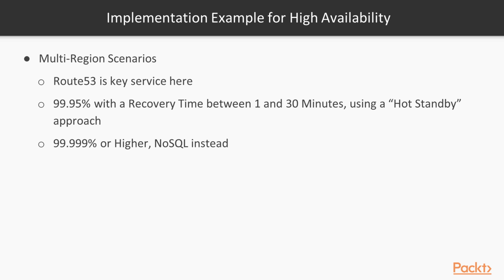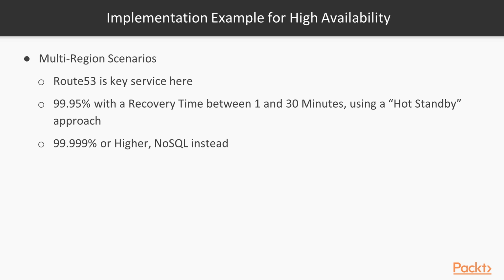So we have multi-region scenarios as well. We can use Route 53 as a key service to balance the network connection between regions. In that case, we can offer 99.95% with a recovery time between 1 and 30 minutes. We can use something like a hot standby approach, having everything replicated in another region. And once we detect an issue in region A, we can move everything to region B using Route 53.